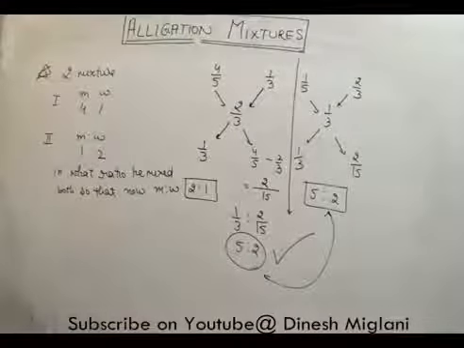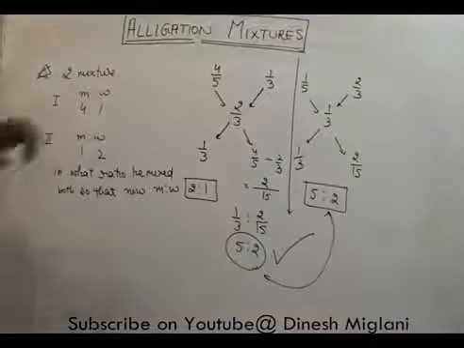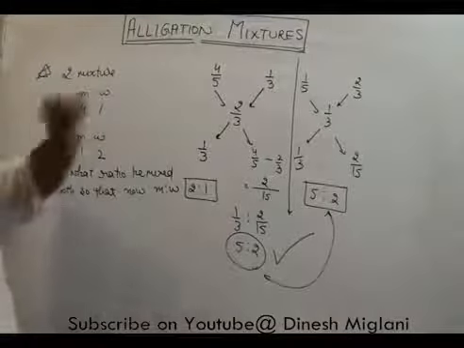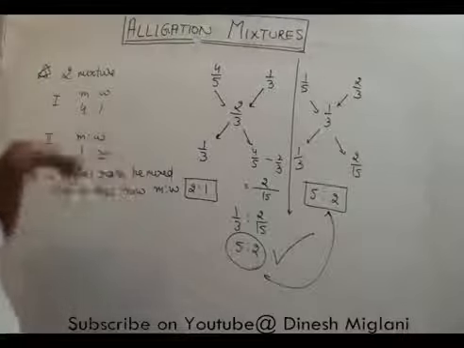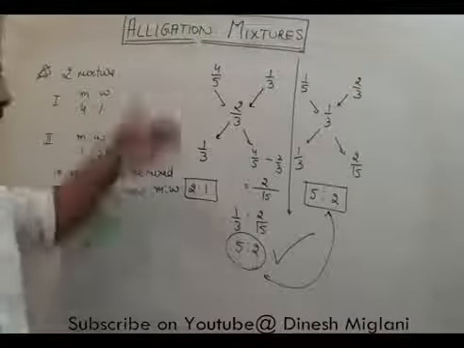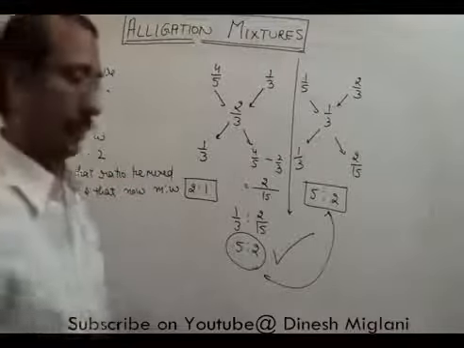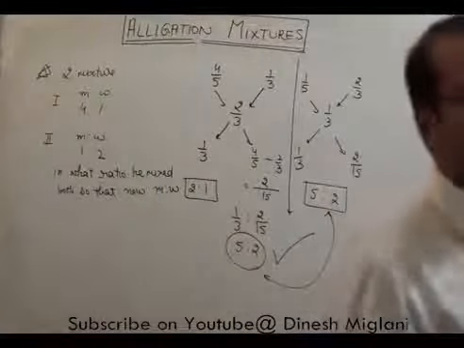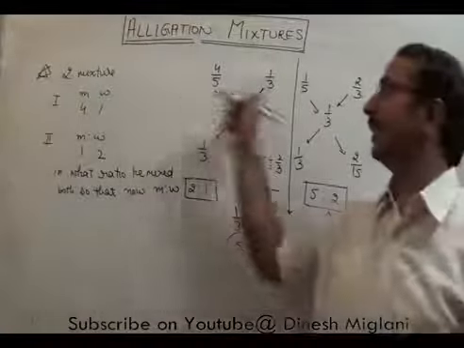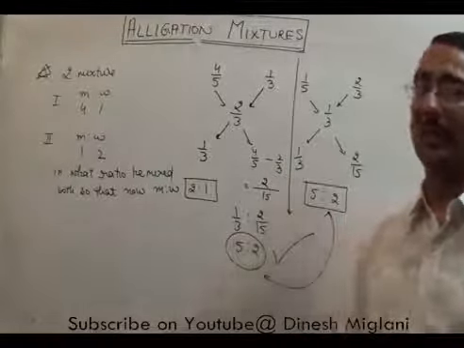I hope the idea is clear, right? So what we can say is, either we are mixing two things, their values are given, their percentage may be given, but that must be of the same kind. Like in the earlier question we stated that the percentage of milk is given, first contains 40%, second contains 70%, which means we have to take the same percentage at both places. At the average place we also have to take the same.